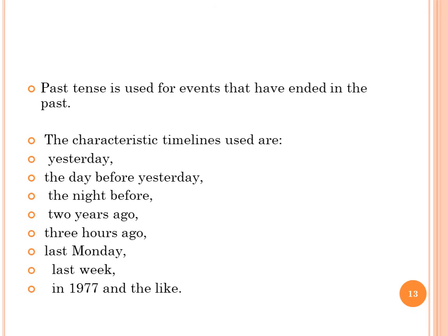Past tense is used for events that have ended in the past. So, the characteristic time expressions used are yesterday, the day before yesterday, the night before, 2 years ago, 3 hours ago, last Monday, last week, in 1977, and the like.